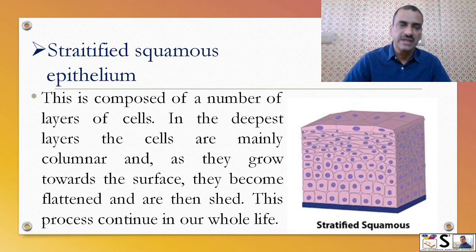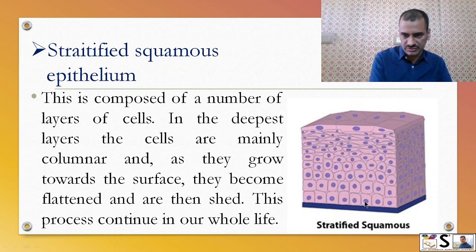Stratified squamous epithelium is composed of a number of layers. You can see 1, 2, 3, 4, a lot of layers are there. Below they are columnar, then they change to cuboidal and finally they become flat. In the deepest layer, the cells are mainly columnar and as they grow towards the surface, they become flat and then finally they shed off.